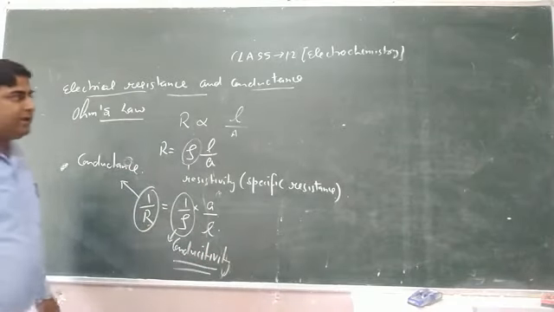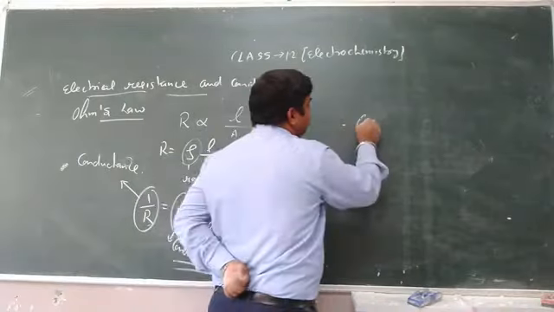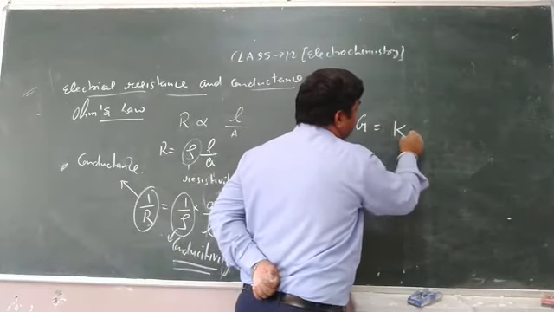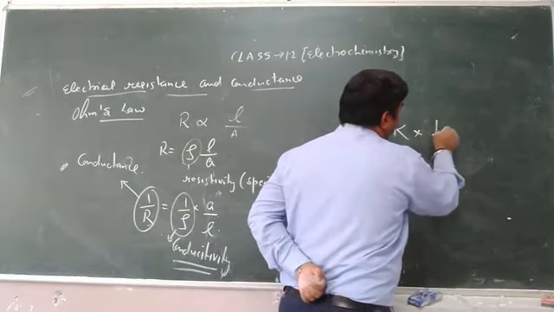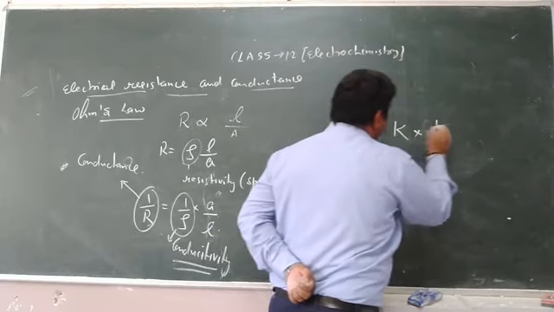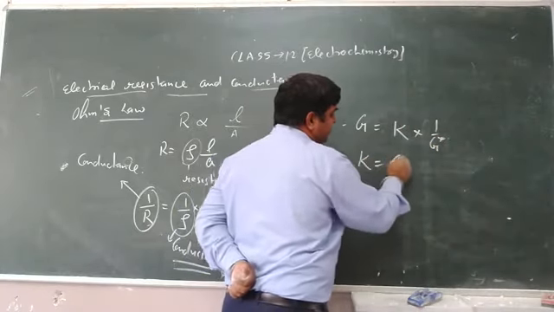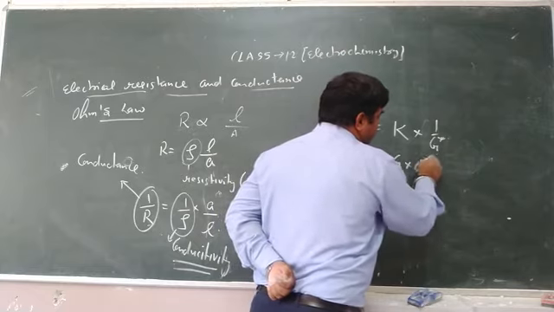So this can also be written as G is equal to kappa into 1 upon G star. So kappa is equal to G into G star.